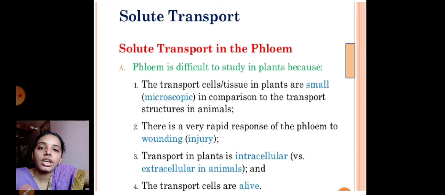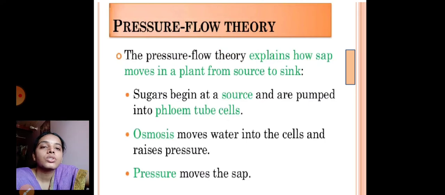So next one, the solute transport in phloem. Phloem is difficult to study in plants because the transport cells or tissues in plants are small in comparison to the transport structures in animals. There is a very rapid response of phloem to an injured part, that is, the wounding part. The transport cells in plants are intracellular, and the cells are alive. So next process is called the pressure flow theory. The pressure flow theory explains the movement of liquid solute molecules from source to sink.